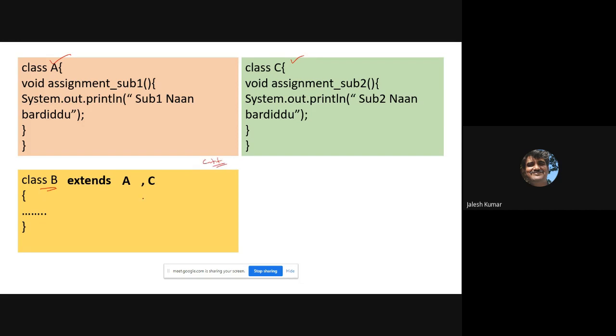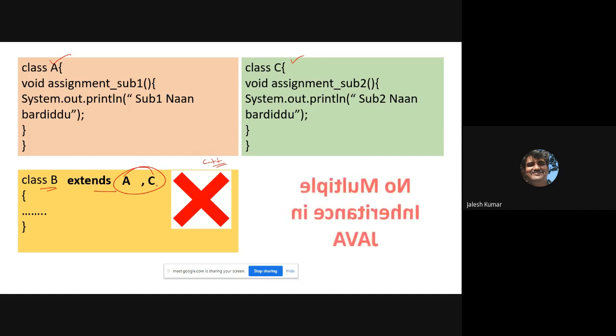Let us see what happens in Java. Java tells that it is not possible to extend more than one class. That is what I told: reusability, but Java is restricting it. That concept is called multiple inheritance. There is no multiple inheritance in Java. As I told, Java is famous for what it does not have rather than what it has. Java does not have multiple inheritance.